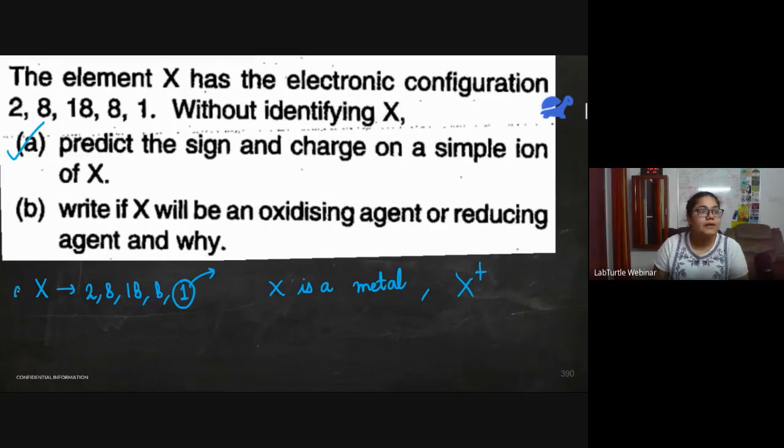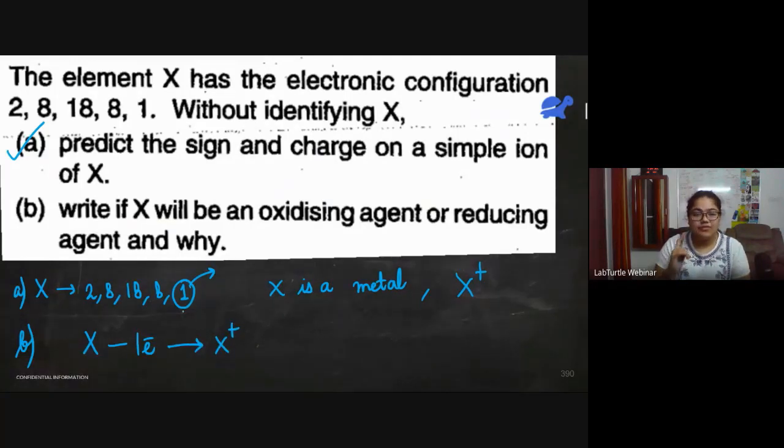Now part B. Part B is asking, is X an oxidizing agent or a reducing agent? Here we'll be using some concepts of redox reactions. X is losing one electron: X minus one electron gives X plus.